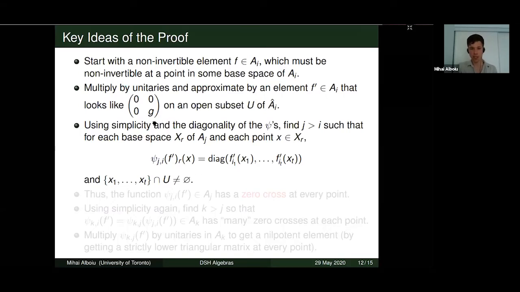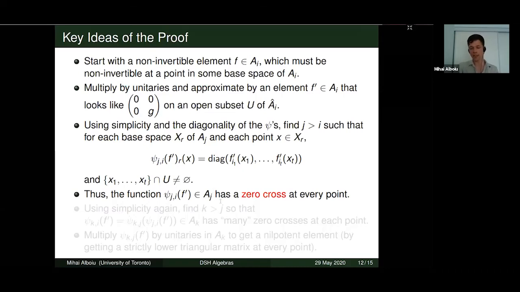But this means, since we know what f prime looks like on U, it looks like this. This means that we can say that essentially at every single point in the base spaces of AJ, the image of f prime in that space will have a zero cross. And what I mean by zero cross is that for any given a zero cross at a given index would just mean that the entire row and column at that index are just zeros. So this will happen everywhere at any point that we evaluate the image of f prime at AJ in.